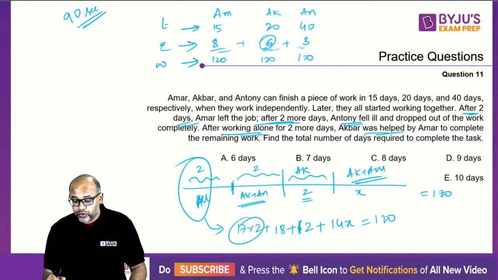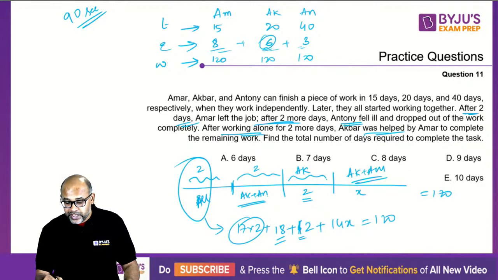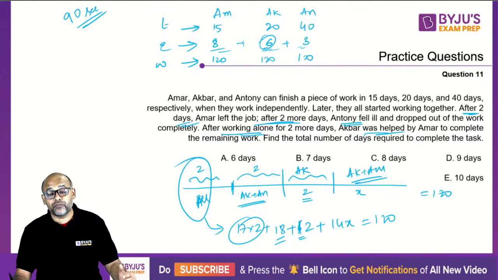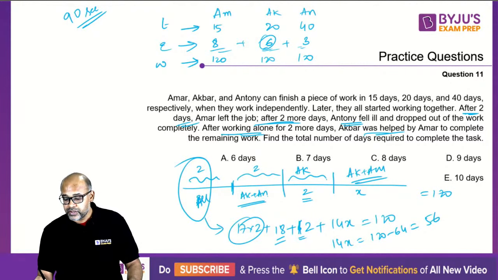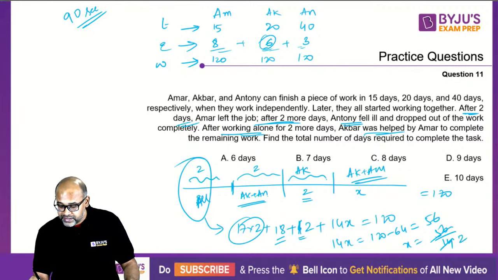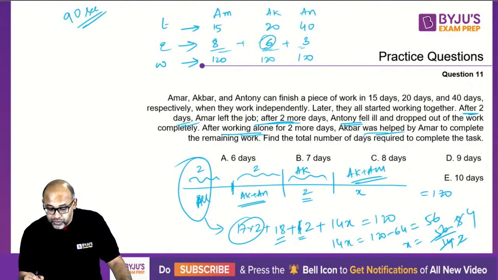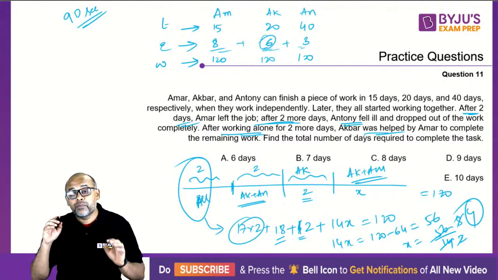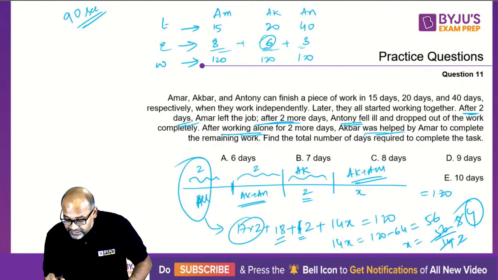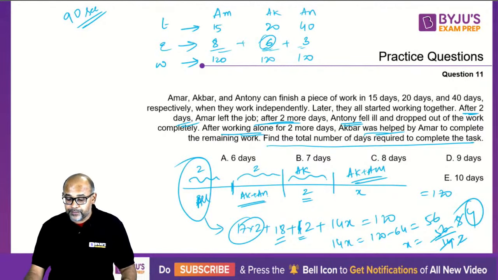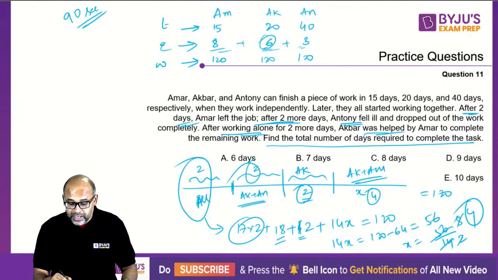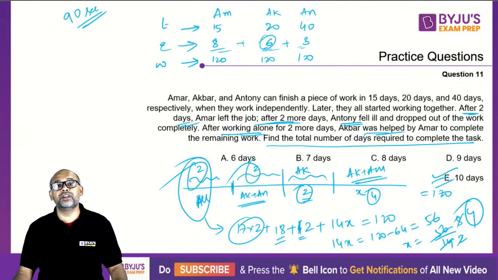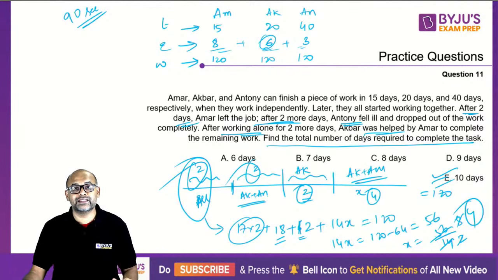So 17 into 2 is 34, 34 plus 18 plus 12. 18 plus 12 is 30. So 34 plus 30 is 64. So 14X is 120 minus 64, which is 56. So your X should be 56 by 14, which is 4. Right, so you get the value of 4 as X, but before you jump and mark 4, look at what they're asking. Find the total number of days required to complete the task. So total number of days is 4 plus 2, 6 plus 2, 8 plus 2, 10. So the correct answer is option E, 10 days.